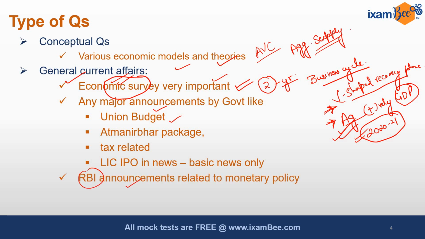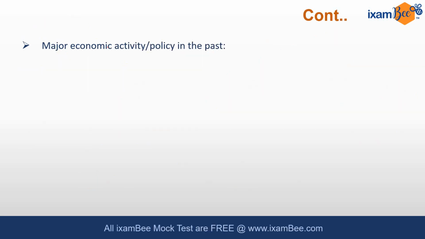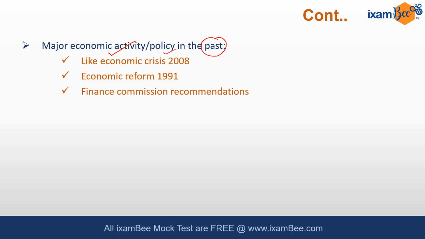Next thing you have to look into is RBI's announcements related to monetary policy. They can ask for your opinion about it, so there can be applicable, opinion based questions. Coming to the next, another thing that is asked is a major economic activity or policy from the past. They can ask about some economic crisis, about economic reforms, or about the recommendations of the Finance Commission, like what are the recommendations of the 15th Finance Commission.